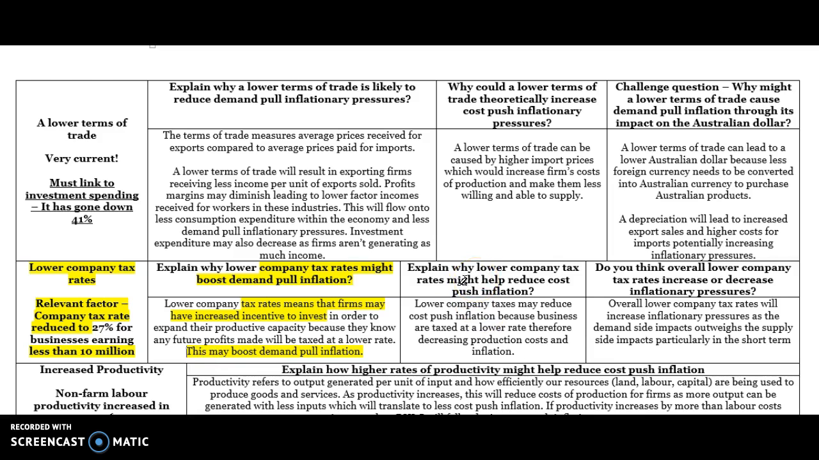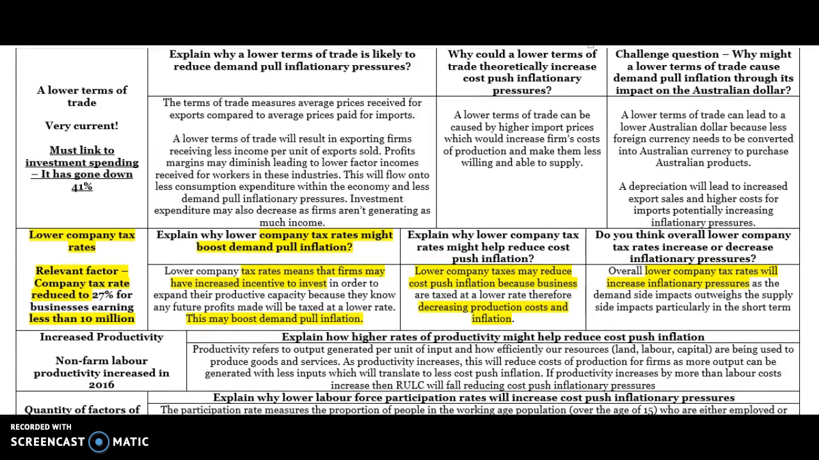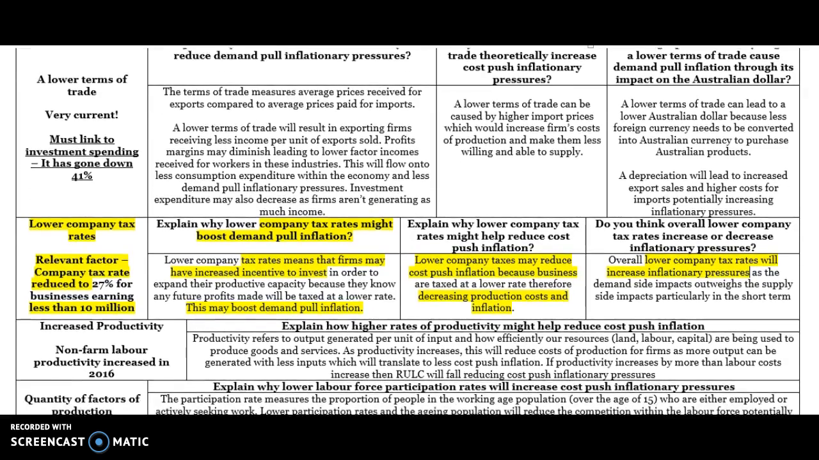Lower company taxes may reduce cost push inflation because businesses are taxed at a lower rate. They have decreased production costs. So there's a decrease in their production costs, which may lead to lower prices. But overall, lower company taxes will increase inflationary pressures because they lead to increased investment, and that outweighs any benefits associated with lower production costs because of the increase in supply.